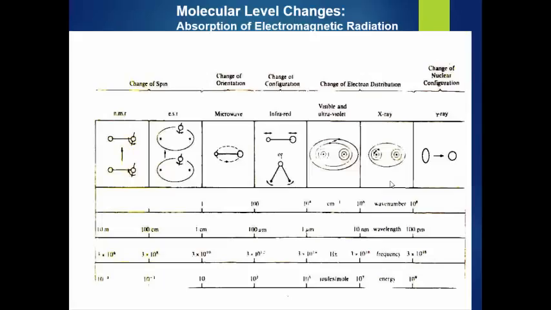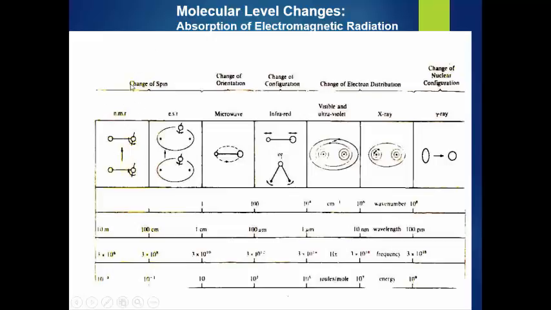These are the molecular level changes that occur with electromagnetic radiation. First we see NMR and ESR. NMR is nuclear magnetic resonance, ESR is electron spin resonance. In both cases there is a change in the spin. You know very well that in NMR the spin quantum number changes.